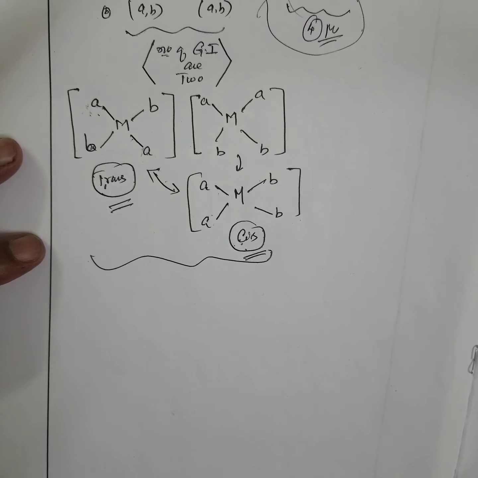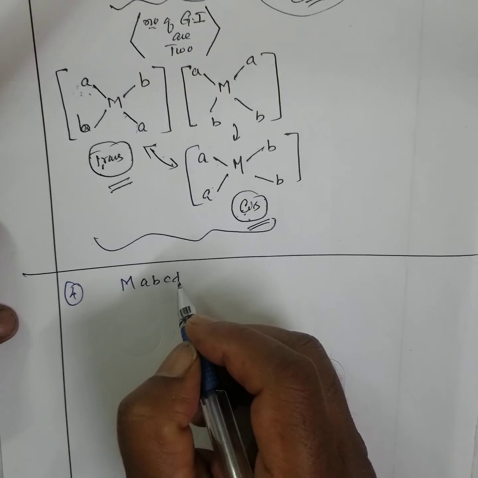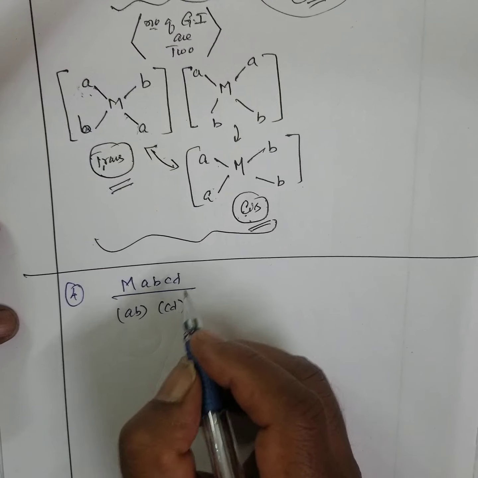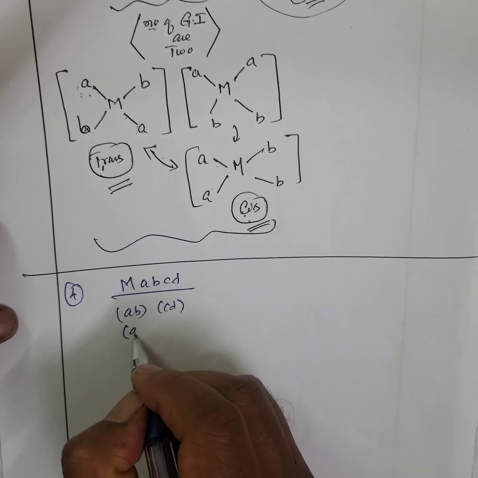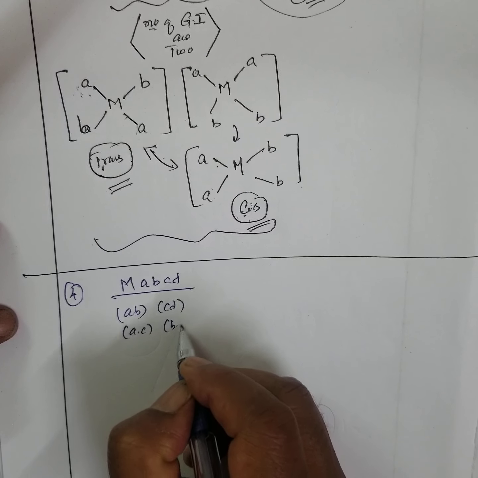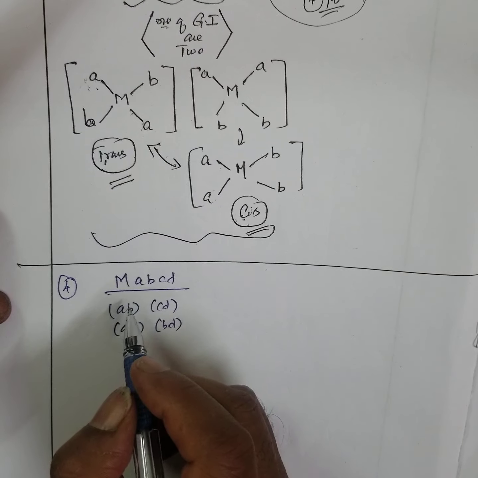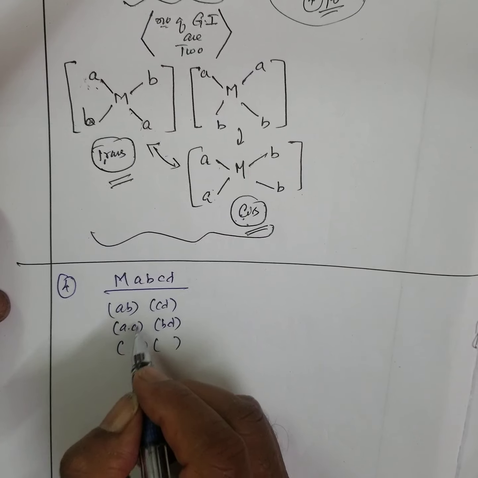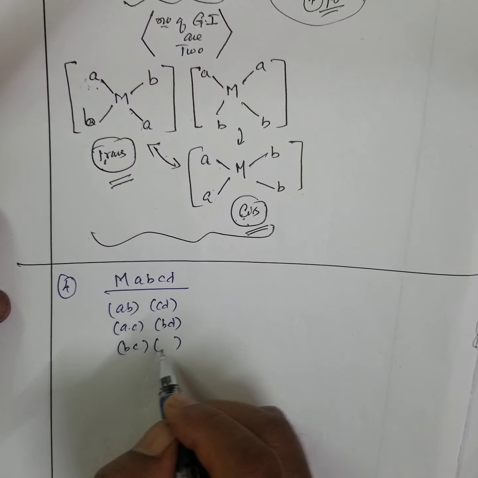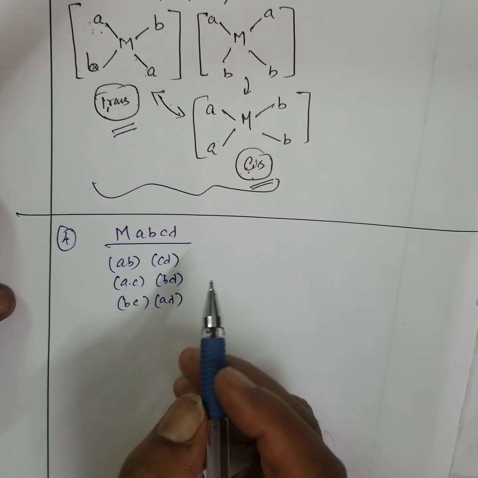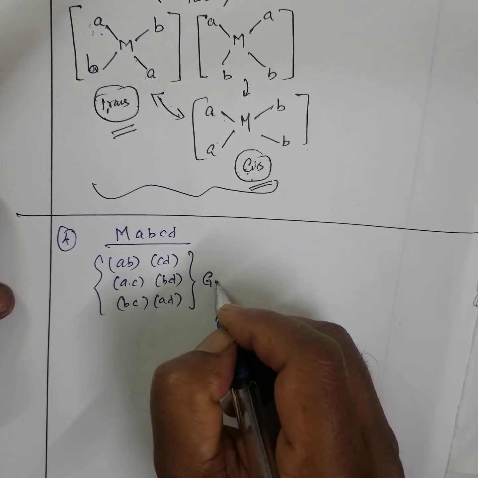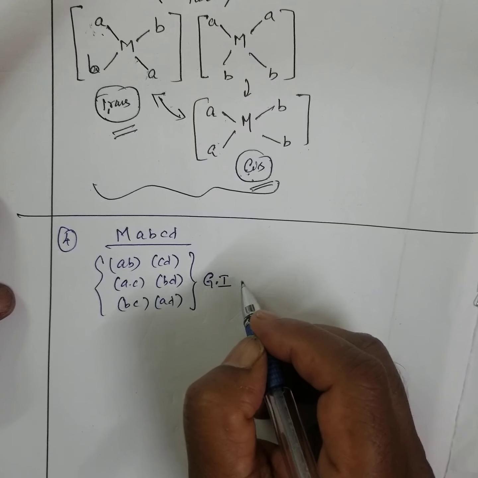Let me try this one, MABCD. A, B, C, D. If we change it to A, C, B, D by interchanging, is it possible? That is B, C, A, D. How many geometric isomers are possible?